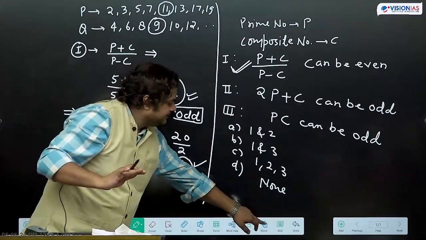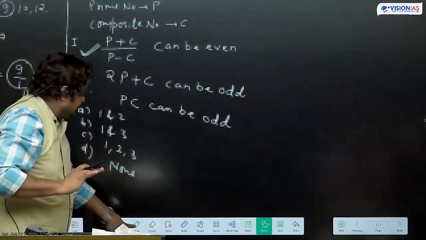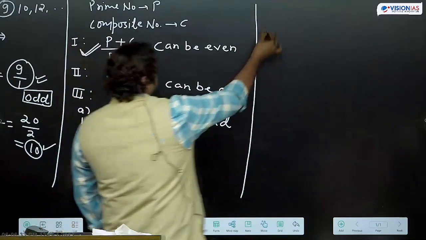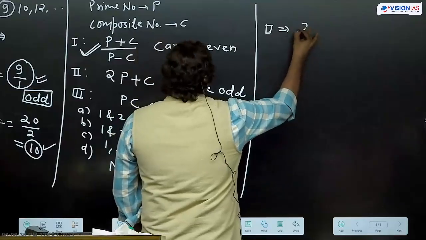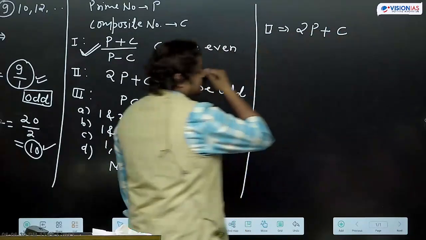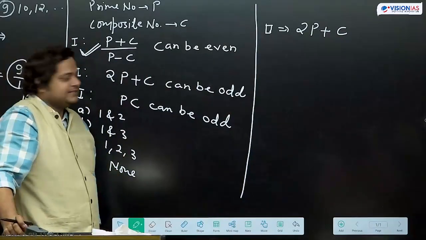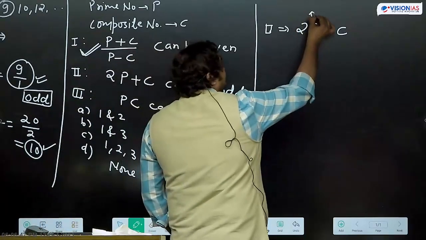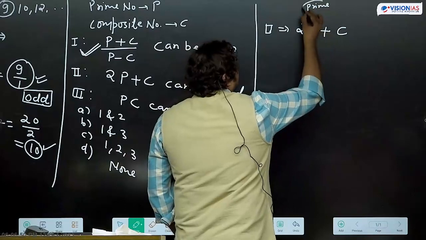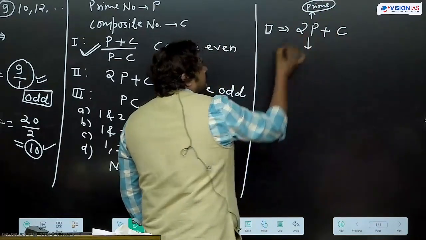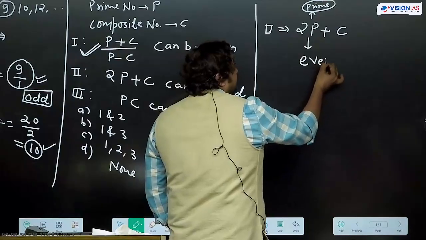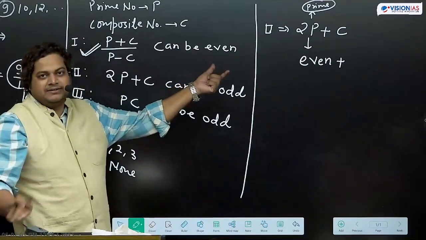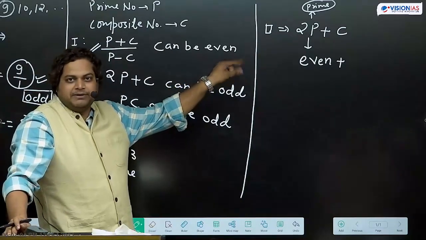Now we'll check the second statement. 2p plus c can be odd. p is a prime number, so 2p will be even, since any number multiplied by 2 is even.